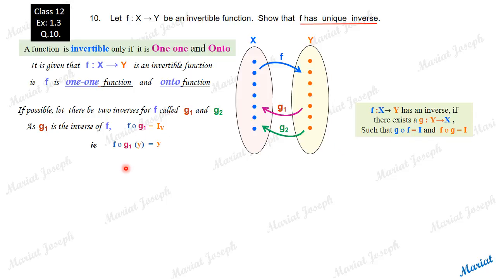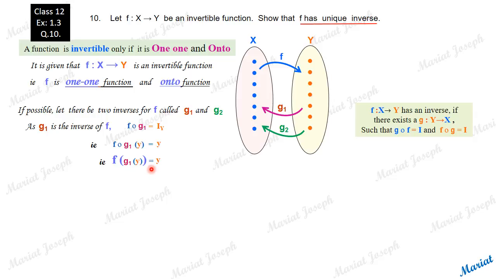That means FOG1 of y will be equal to y itself. Or in other words, f of G1(y) is equal to y. This is the definition of the composition O. So f of G1(y) is equal to y.